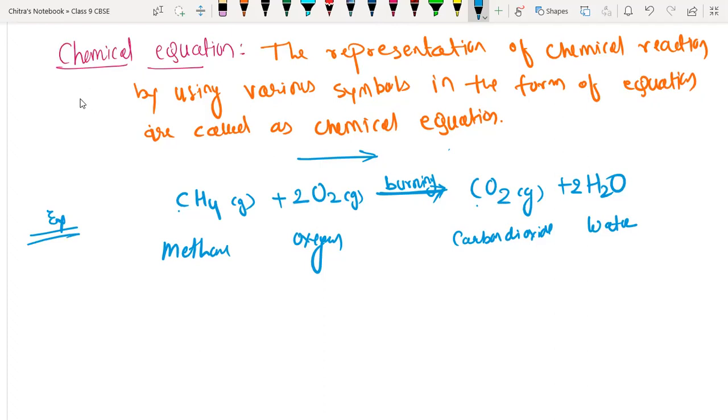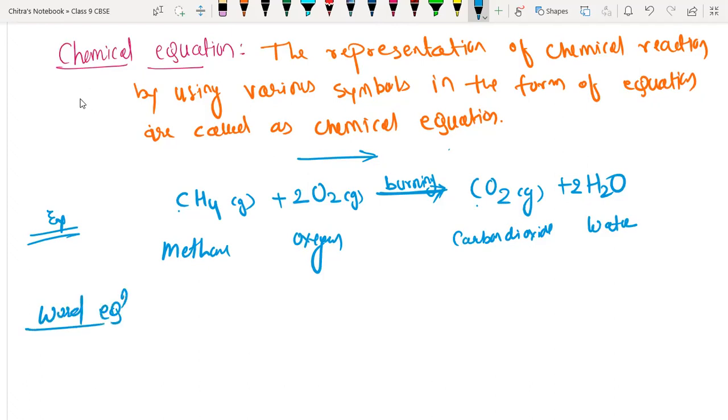Understood, everyone? Okay, so we will see one more type of equation. It is the word equation. So what is a word equation?